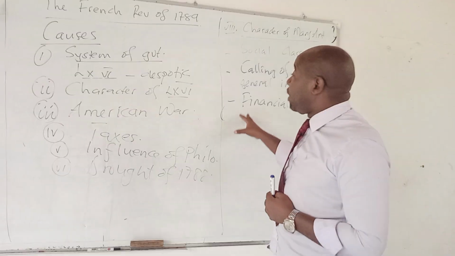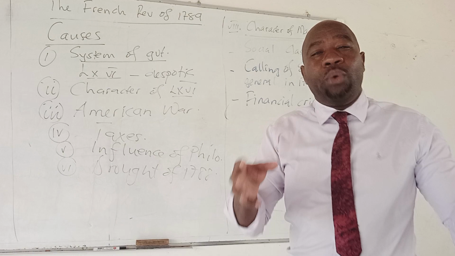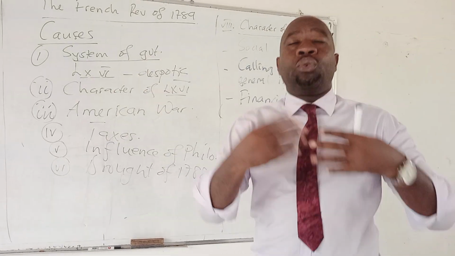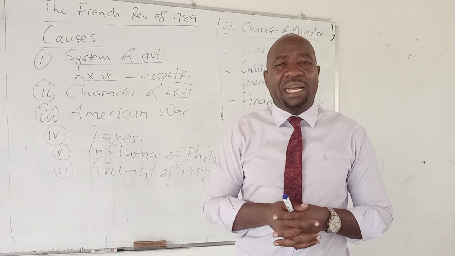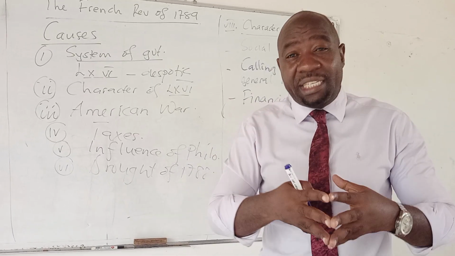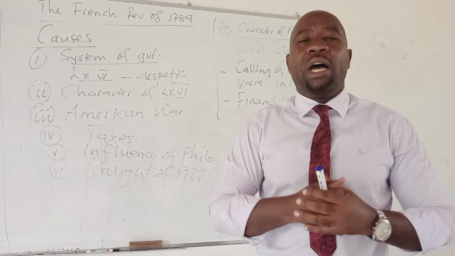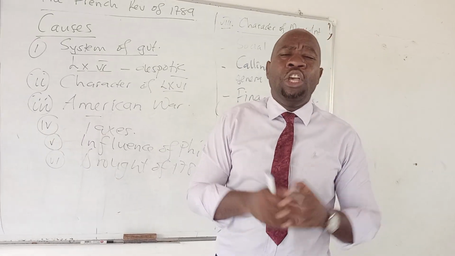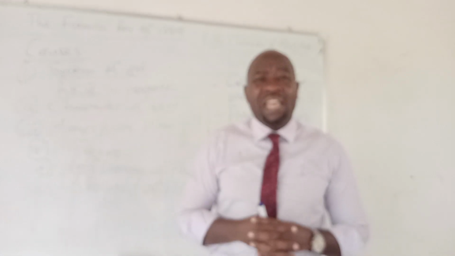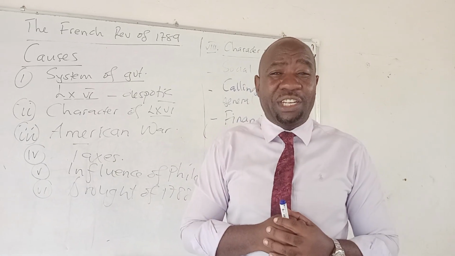It was this financial crisis that led Louis to call for the State General to see how best they were going to solve this serious problem taking place in the country. But when he called for the State General, the revolution took place in 1789. So these are some of the causes that led to the French Revolution of 1789.